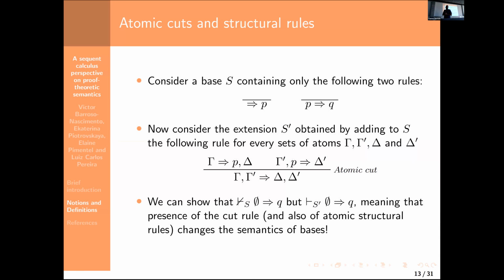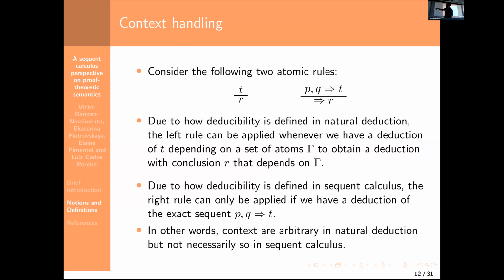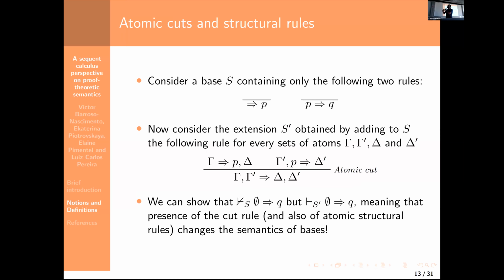Another issue is that, once again, when I define deduction in natural deduction, there are some kind of implicit cuts being used because of how deductions are defined. And we don't have that in sequent calculus. We have an explicit atomic cut rule. And this also produces effects on atomic bases when you consider them. There is a very simple example on the board.